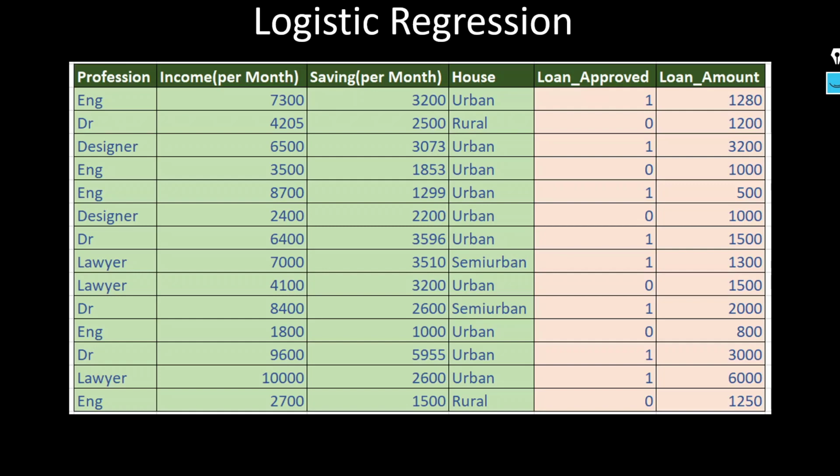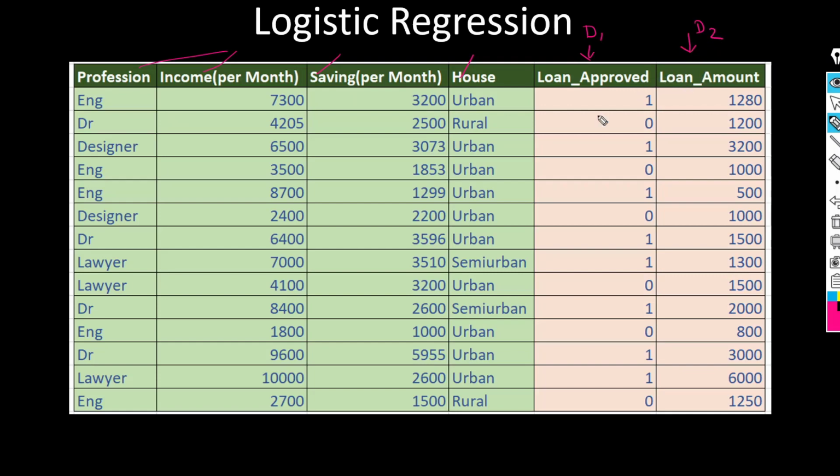So this is the loan data set we have, and our client told me to create two models. One model to find the loan amount, and a second model to find whether our loan will be approved or not. These are your independent variables, and this is your dependent variable d1 and this is your dependent variable d2.